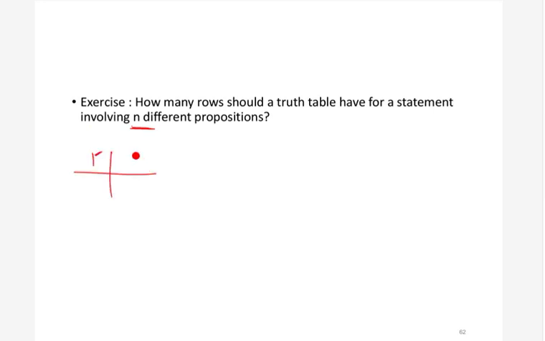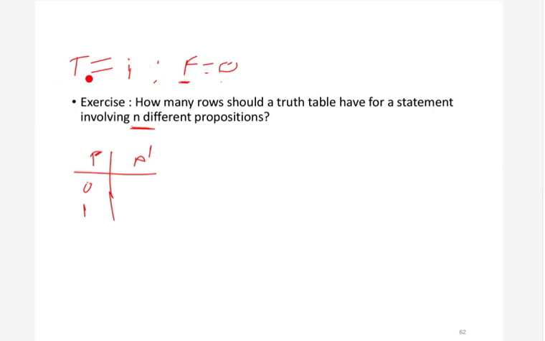We have already seen that if p is 0, then p dash is 1. If p is 1, then p dash is 0. So this is the truth table for negation. Basically, if we have just one propositional variable, then we are getting two rows.